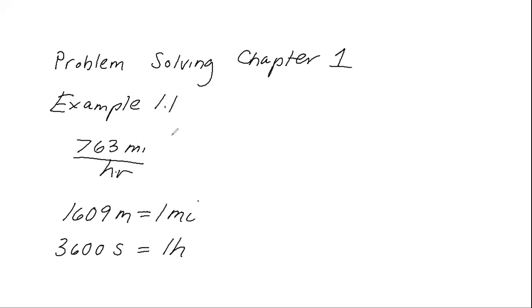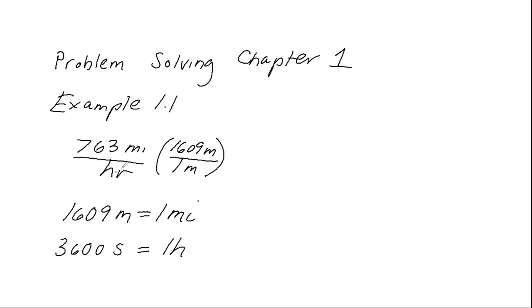So what I would like to do is get meters in the numerator and get miles out of there. So I'm going to multiply this by 1609 meters over 1 mile. I can do this because this expression right here is equal to 1. We call this unity. So if I multiply any value by 1, I don't change the value of my expression.